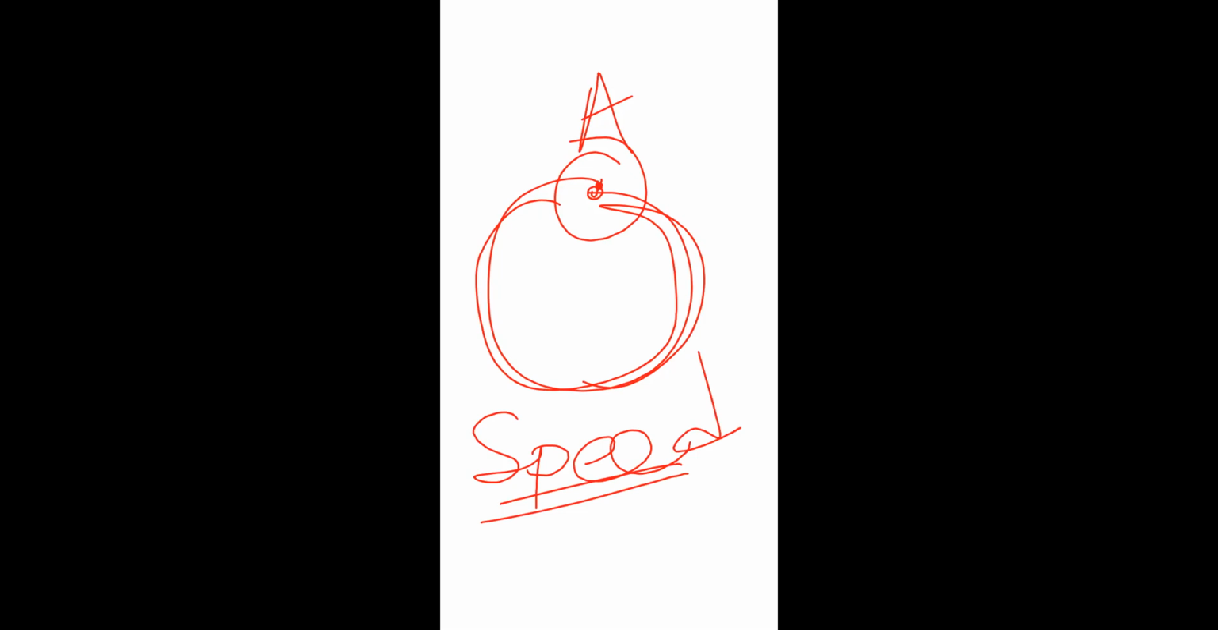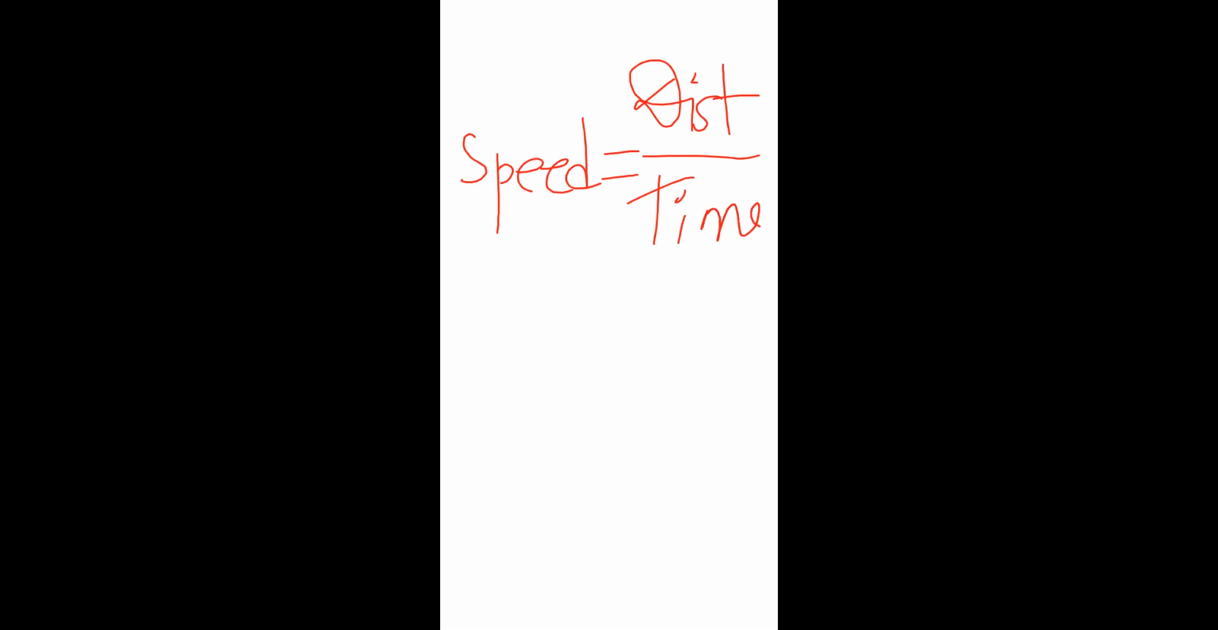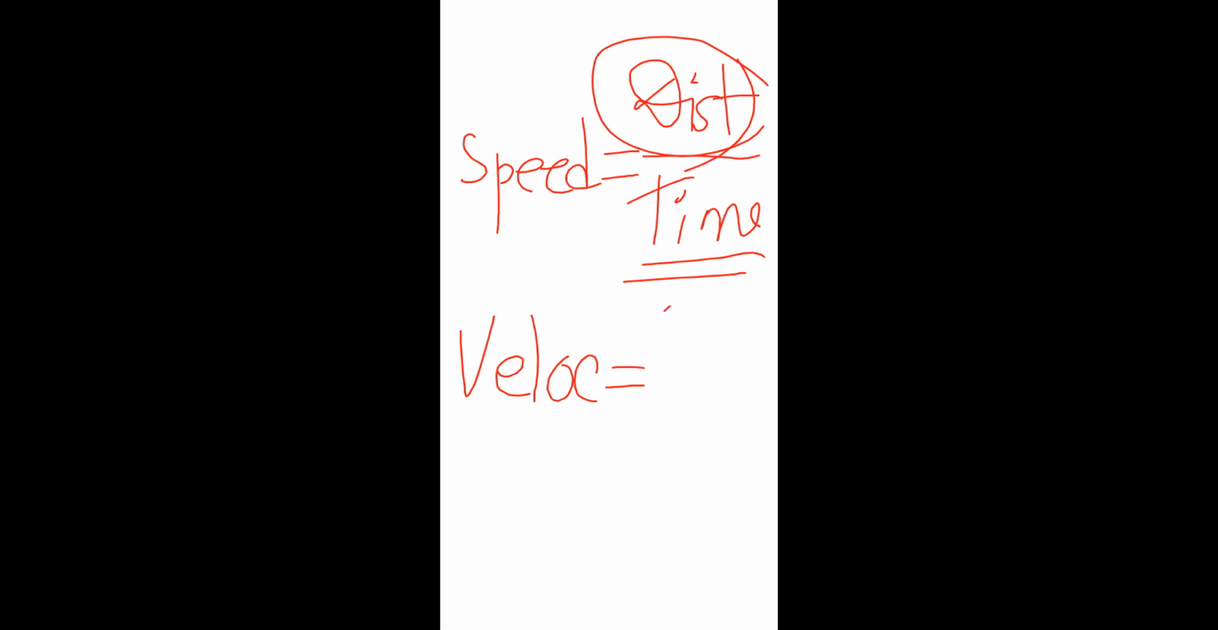Achha, now how to calculate this? Look, speed is the rate of change of distance with time, na? That means distance by time, yes or no? With respect to time, the change of distance. And velocity means what? Velocity means displacement by time, yes or no? Yes, ma'am. Achha, up to this clear?